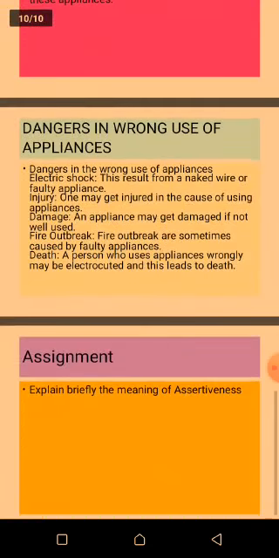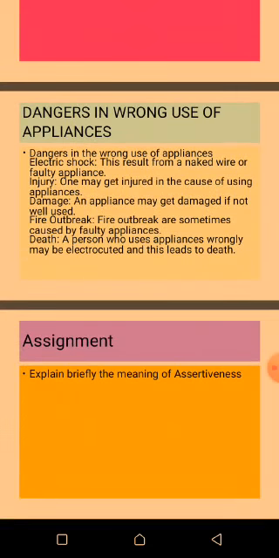Lastly, we are looking at our subheading, which is wrong use of home appliances, the danger in using home appliances wrongly. One of the dangers of using home appliances wrongly is, 1, electric shock. This results when a naked wire or faulty appliance is in use. Also, it could lead to injury. Injury is number 2. One may get injured in the use of home appliances if not correctly used.